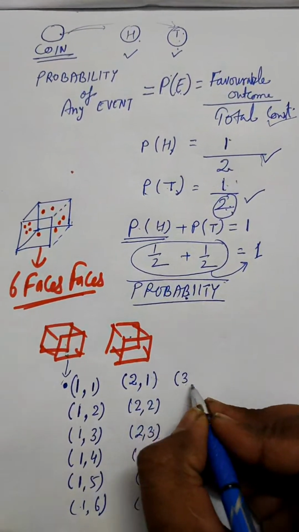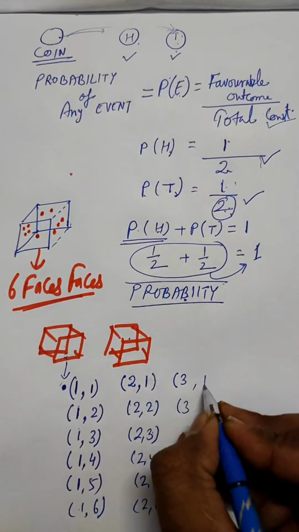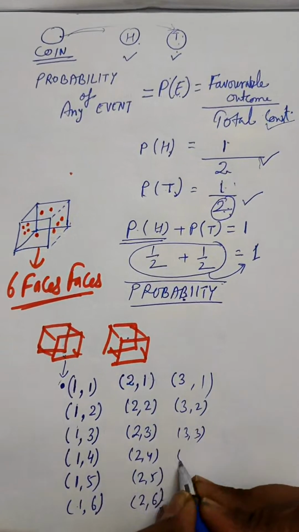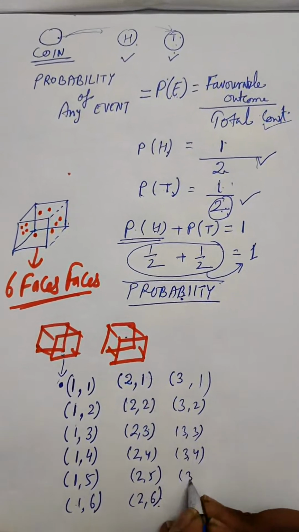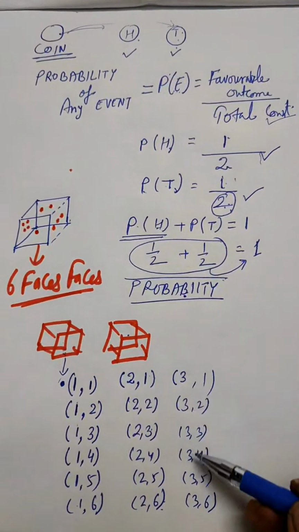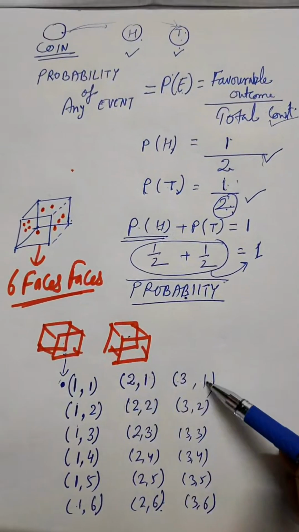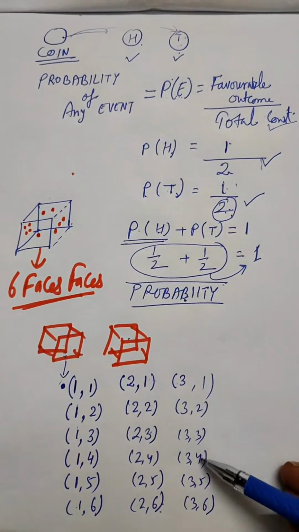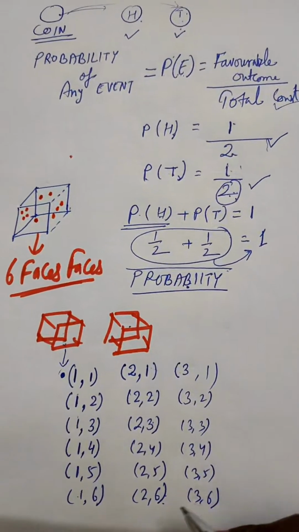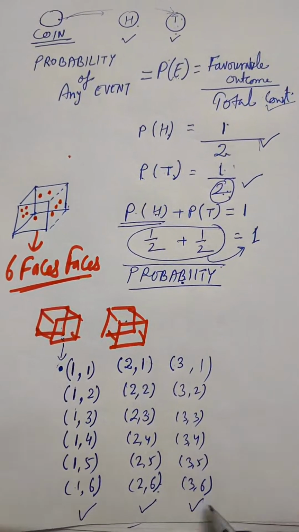So here when 3 is coming on the first dice, then the corresponding values will be 3 1, 3 2, 3 3, 3 4, 3 5 and 3 6. So these are all the combinations when 3 is coming on the first dice and these numbers 1 2 3 4 5 6 are coming on the second dice, right? So in this way just make this table, right?